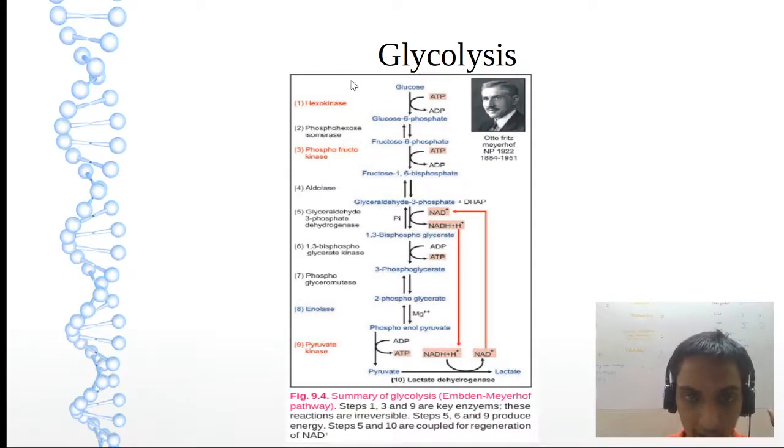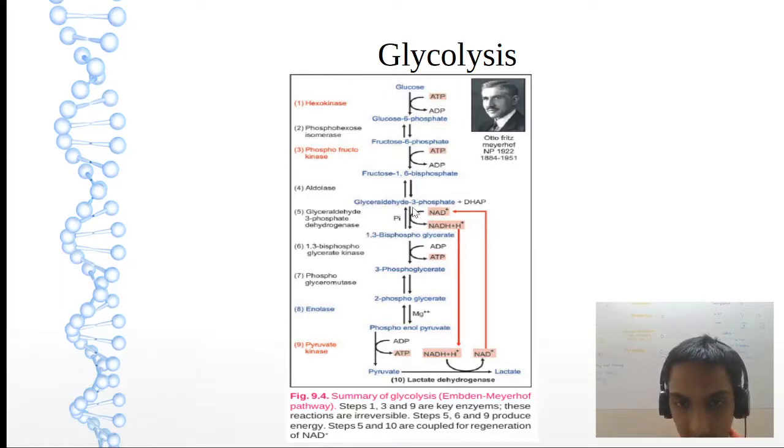So glucose, on hexokinase, magnesium, ATP to ADP, gives glucose 6-phosphate. Remember, whenever you see kinase, it is ATP to ADP. And in most of the steps, magnesium will be a cofactor. Now glucose 6-phosphate on hexose phosphate isomerase will give fructose 6-phosphate. Then fructose 6-phosphate on phosphofructokinase will give fructose 1,6-bisphosphate. On aldolase, we will get glyceraldehyde 3-phosphate and dihydroxyacetone phosphate.